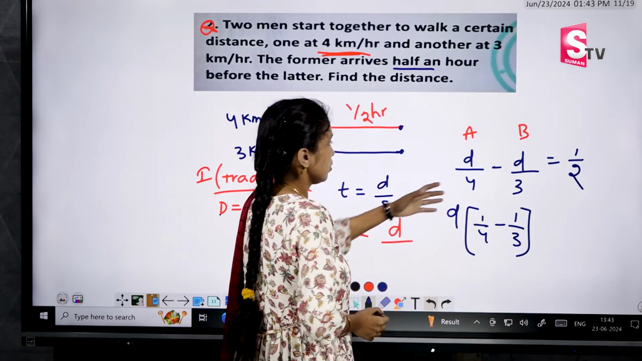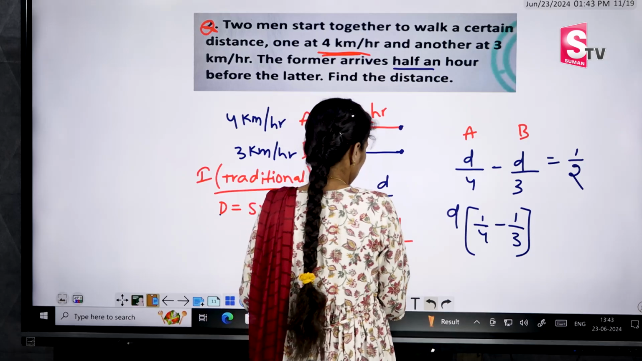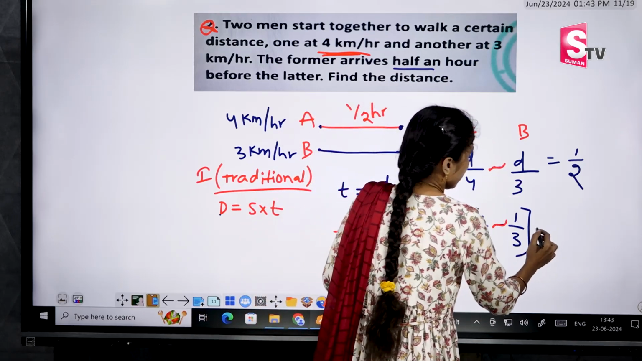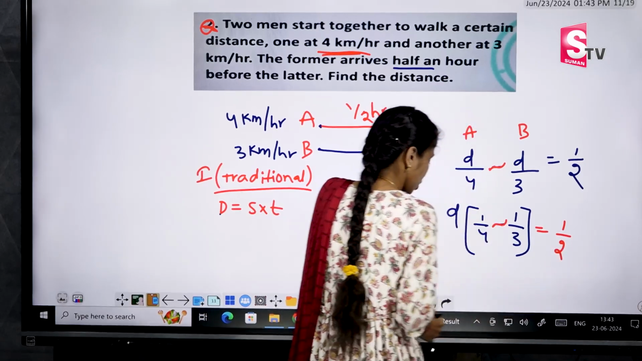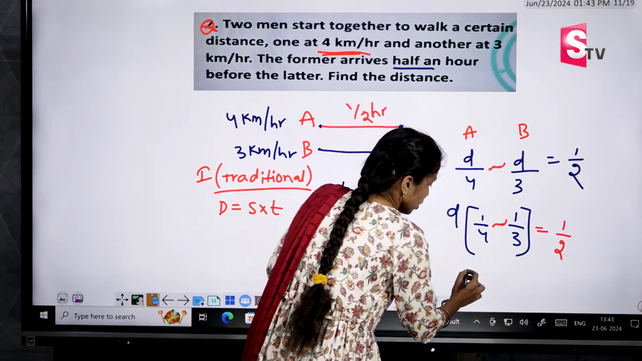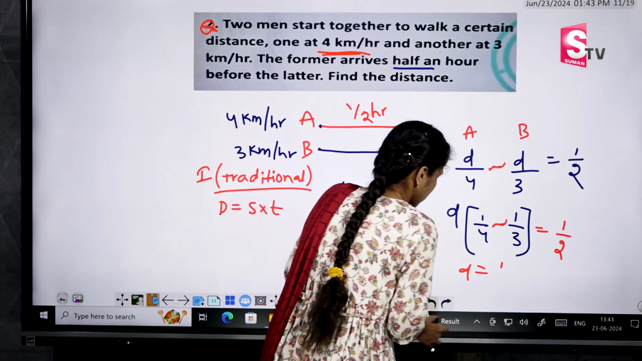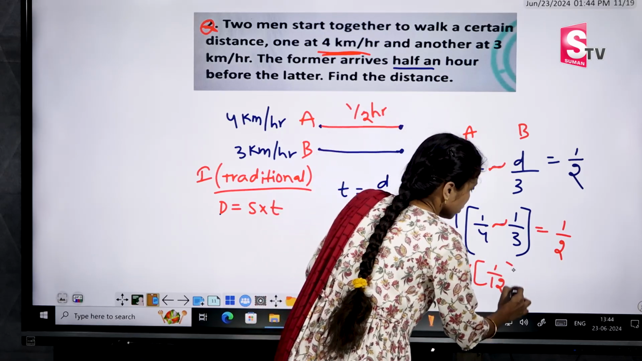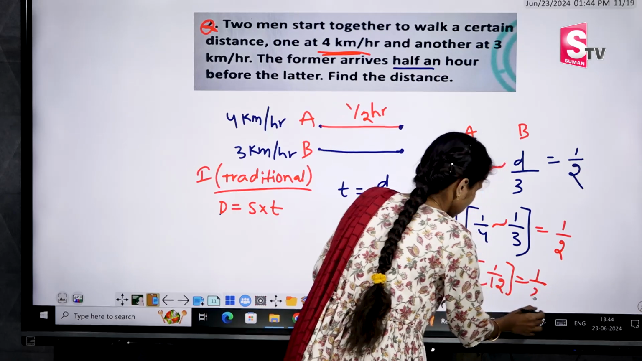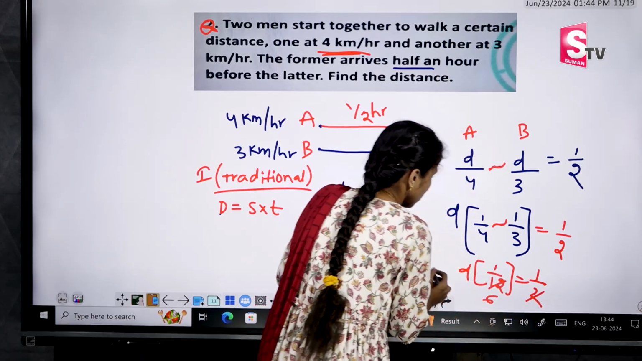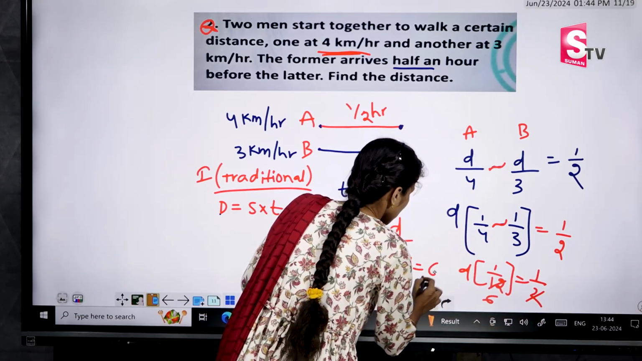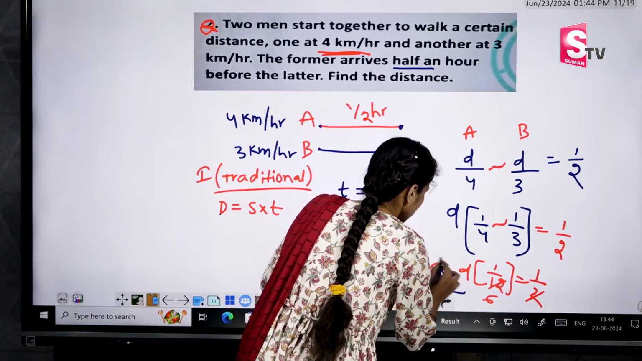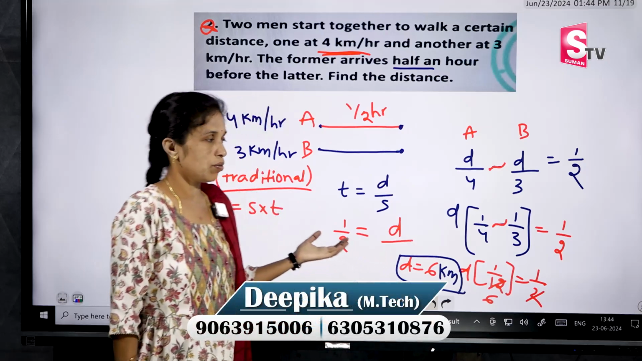Or you can take this as the difference, not minus. This is the difference only, equal to 1 by 2. What are we getting? 1 by 12. D equals, what is the difference? 1 by 12 D equals 1 by 2. 2 ones are 2, 6 twelves are. What is the distance? 6 kilometers is the distance we are getting. So this is the traditional method.